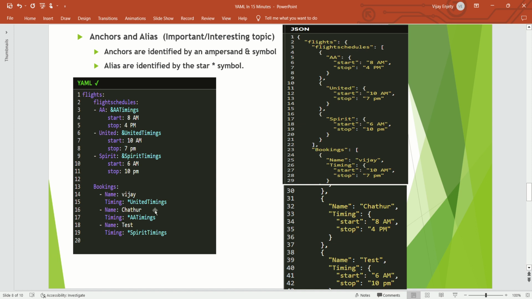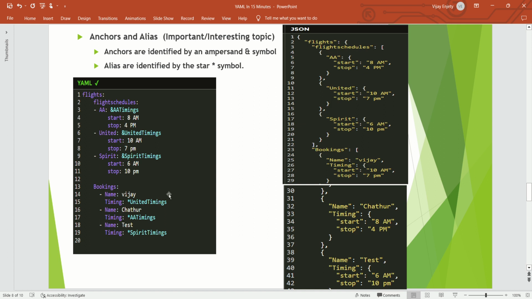Similarly, for name Chatur, American Airlines, you don't need to retype all these values. YAML understands by seeing the star AA timings one, it looks for ampersand AA timings and then gets those values here. That's the main thing, and this reduces a lot of retyping, and it also avoids duplication.